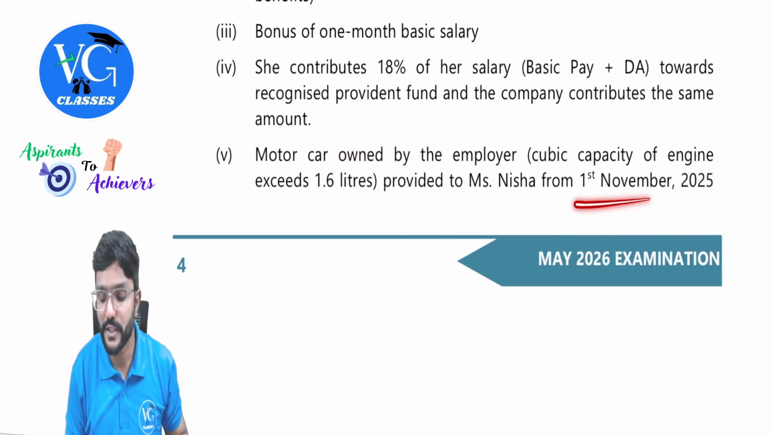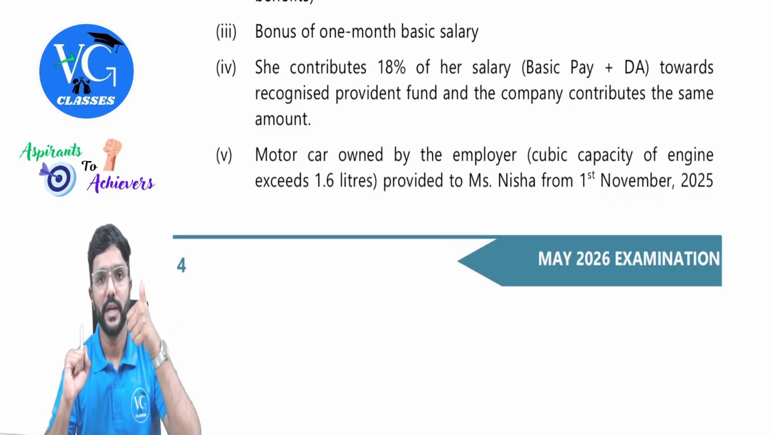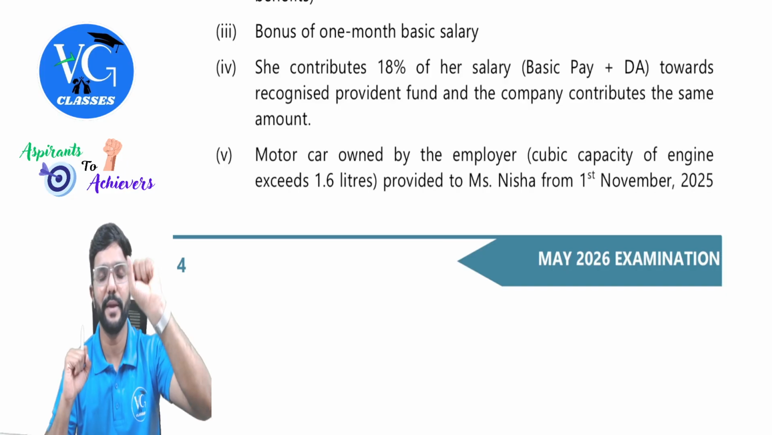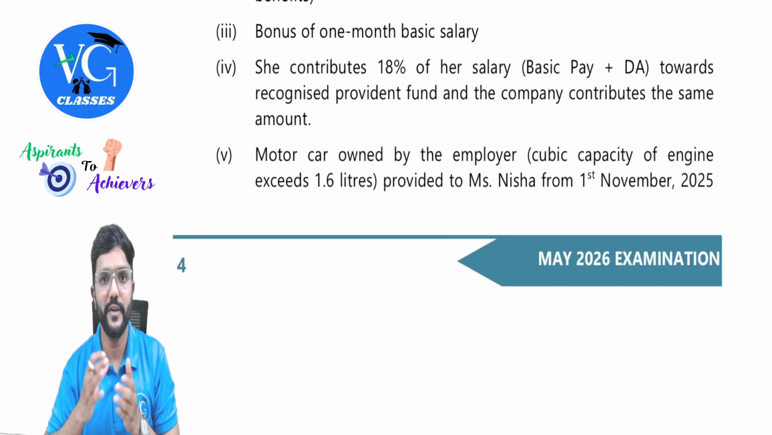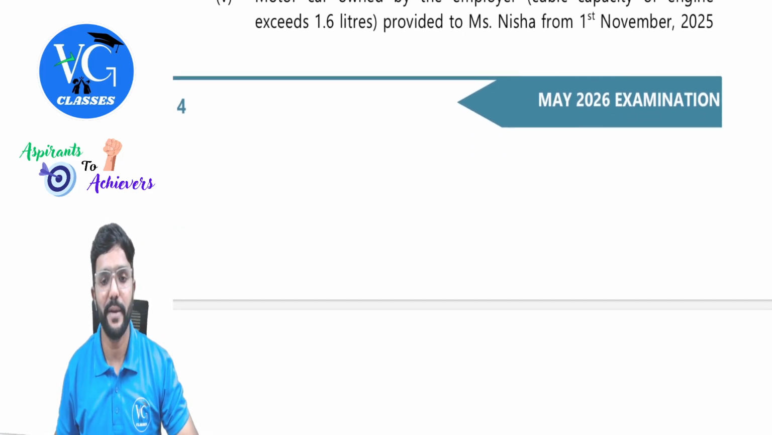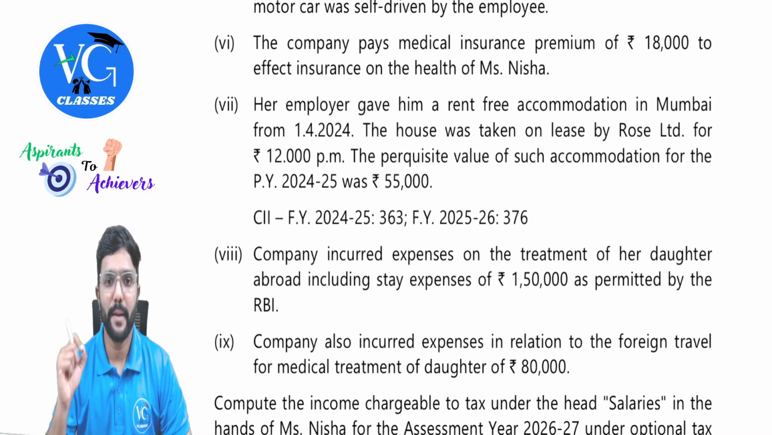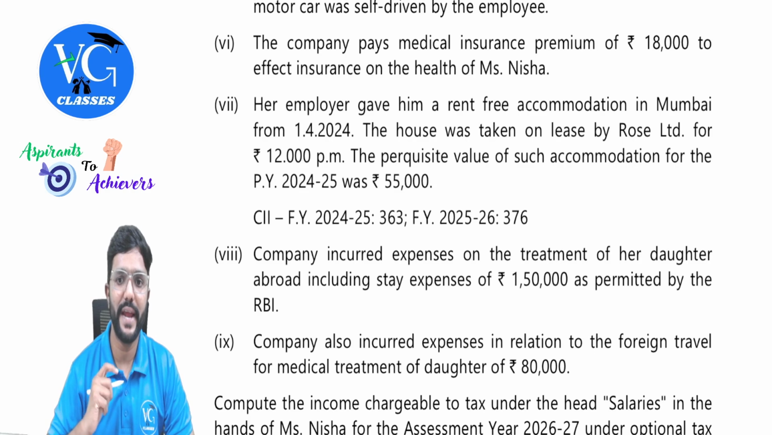No, it is only from 1st November. So from 1st November to 31st March. Please take only for November, December, January, February, March. 5 months, guys. Only 5 months. Please don't blindly do into 12. If it is provided throughout the year, we will do into 12. But here it is only for 5 months, guys. Please be careful with that period. Next, the company pays medical insurance premium of 18,000 to effect insurance on the health of Nisha.